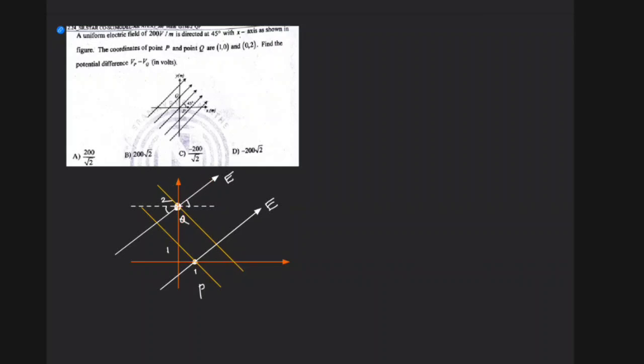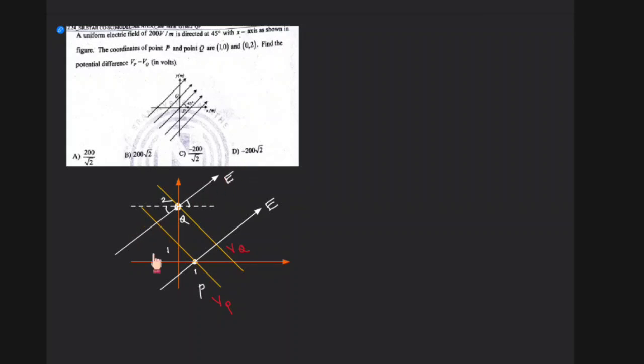So here, let's say the potential of this line is VQ, and let's say the potential of this line is VP, right? And you know, in the direction of the electric field, the potential will decrease.